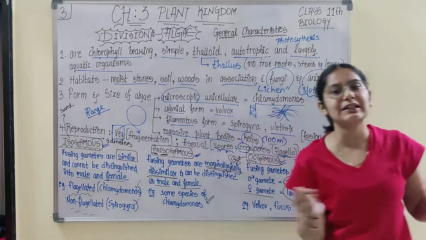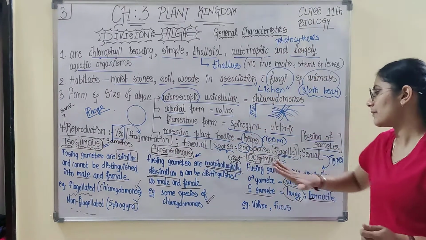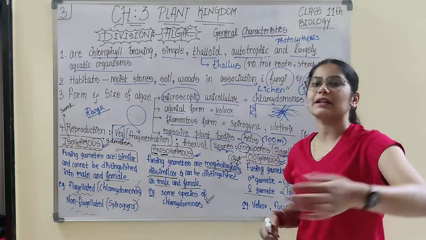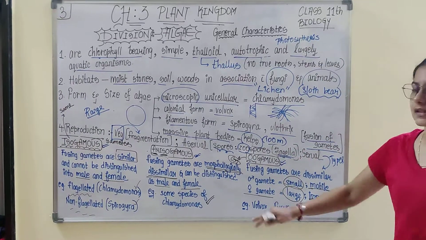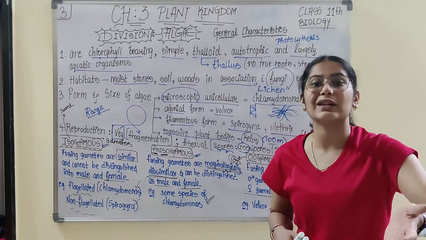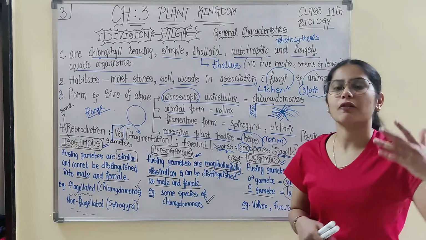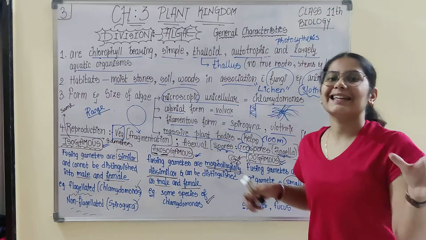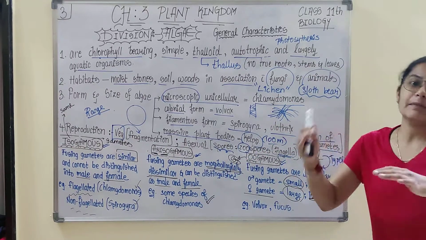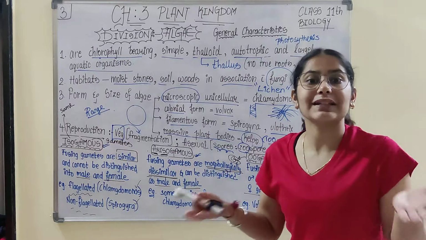There are different types of sexual reproduction, and these terms isogamous, anisogamous and oogamous you will be encountering in the theory. After this, you would be studying the classes of algae: Chlorophyceae, Phaeophyceae, Rhodophyceae. In that also these terms would be involved, like what kind of reproduction occurs in them, and in this one it is isogamous. So you should be aware of what isogamous is.